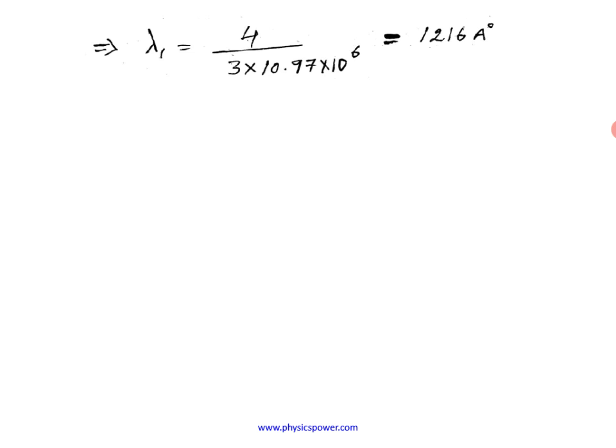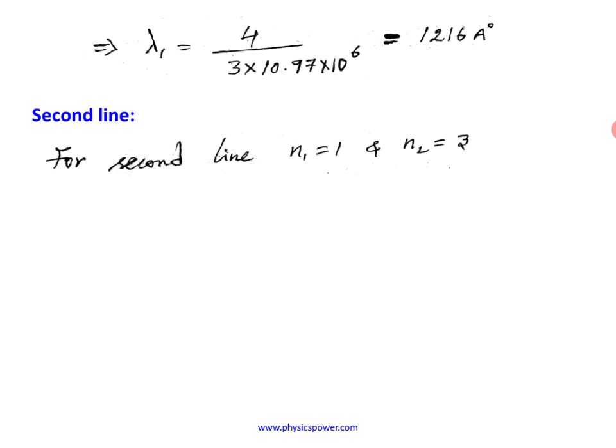Similarly, if you want to get the second line wavelength, second line in Lyman series means the electron should jump from n equals third energy state to n equals first energy state, nothing but n1 value 1 as usual for Lyman series, but here for the second line n2 value should be 3. So n1 is 1, n2 is 3. If you substitute both values in the formula, then it will be 1 by lambda 2.